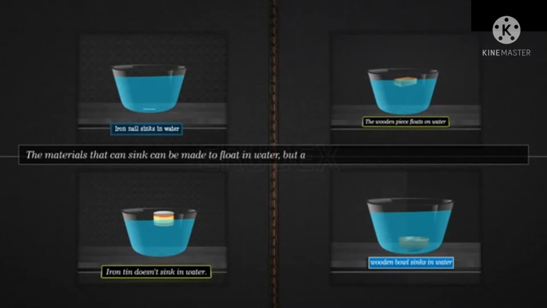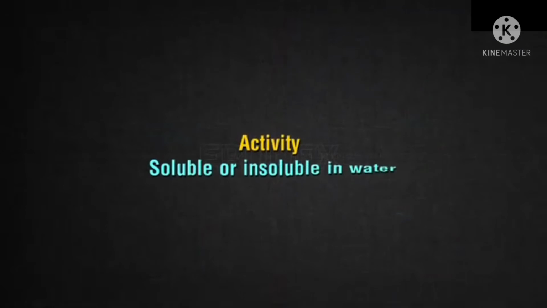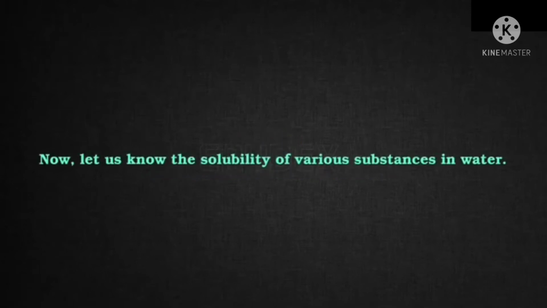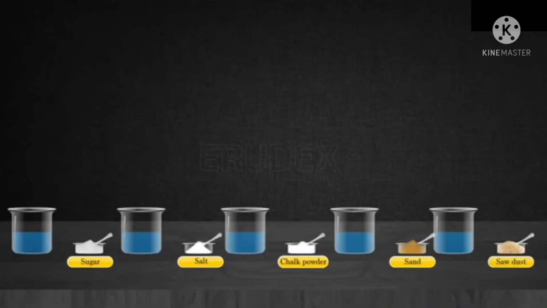However, it is not necessary for an object to contain air in order to float. This is because of relative density. The ratio of the density of a substance to the density of water is called what? Relative density of the substance. Okay, so this relative density is represented by the letters RD. So, density of the substance upon density of water.